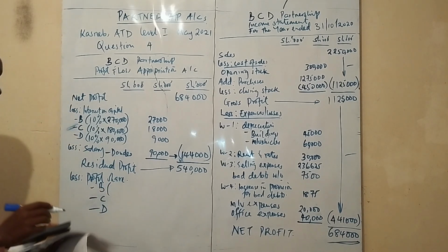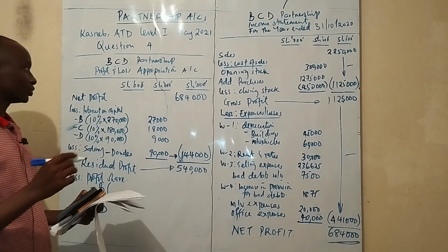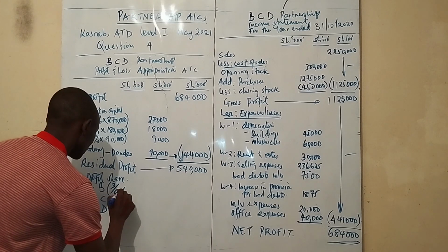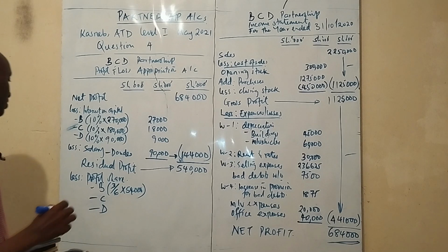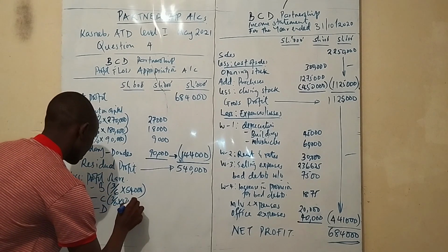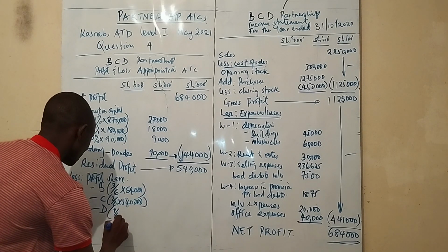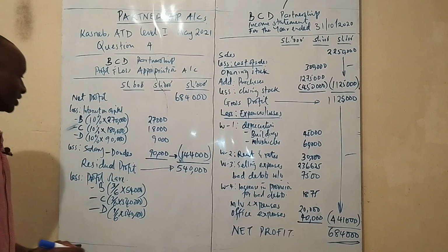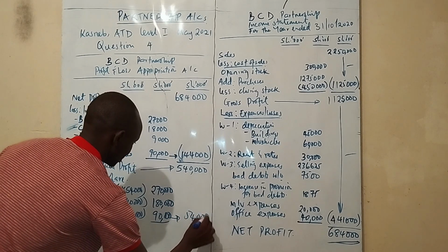The profit sharing ratio is 3 to 2 to 1. So there's 3 over 6 times 540,000 for Bondo, and then 2 over 6 times 540,000 for Chilungu, and 1 over 6 times 540,000 for Donde. All should add up to 540,000.